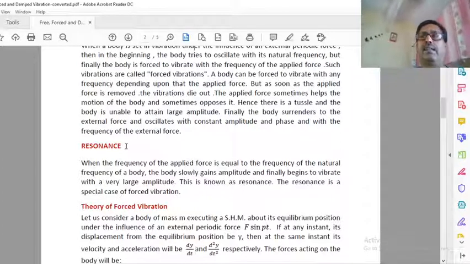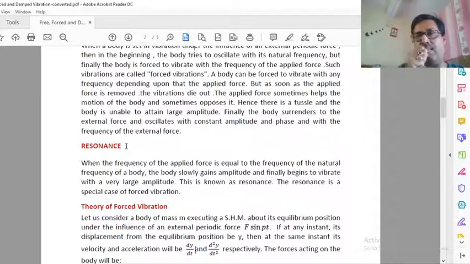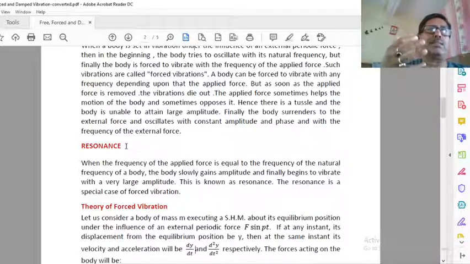Just as I was saying to you, when a body is vibrating with a lower frequency and a strong force is applied with a larger frequency, the body forgets its own frequency and is compelled to vibrate with the larger frequency. Amplitude will not change.